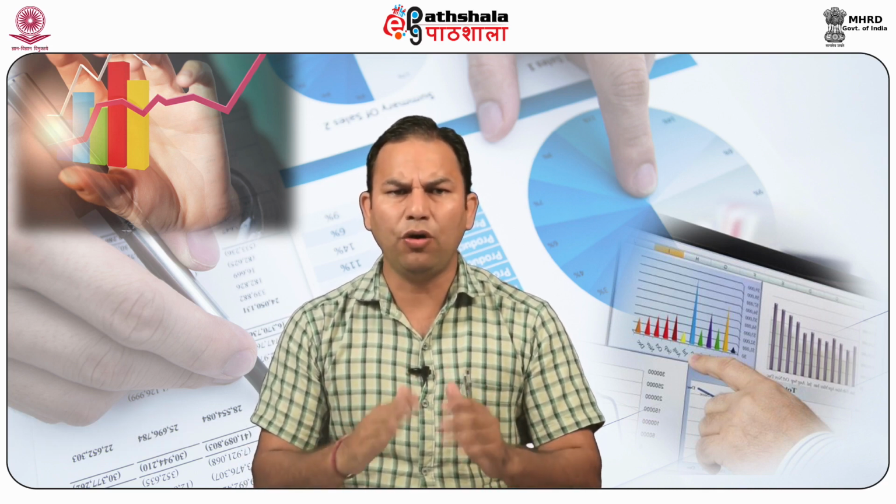Adjustment entries mean entries passed in order to adjust some unadjusted items. Adjustment entries are essential to be passed by a business so as to find out the correct amount of expenses incurred against the amount of revenue generated, falling under the same accounting period.